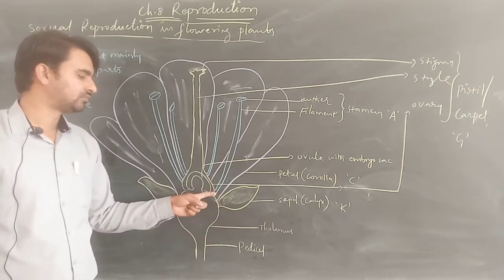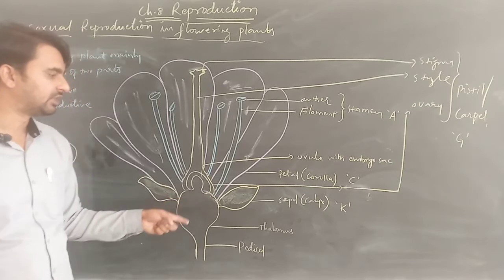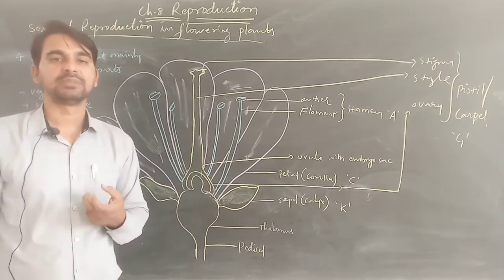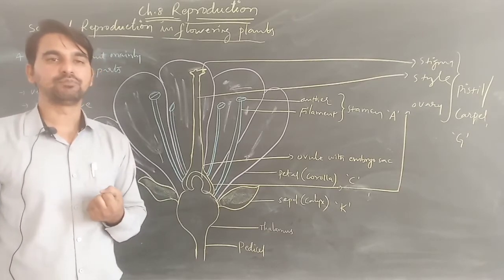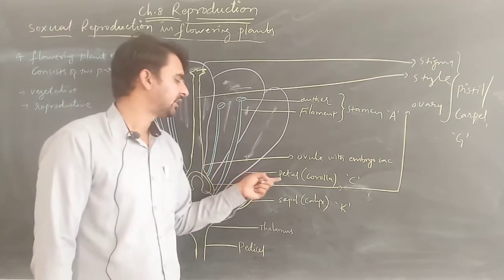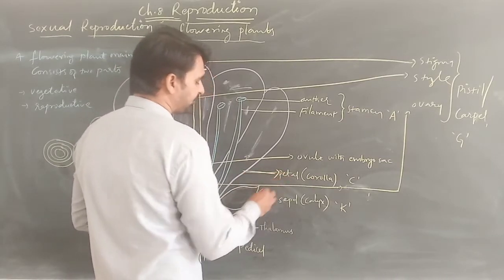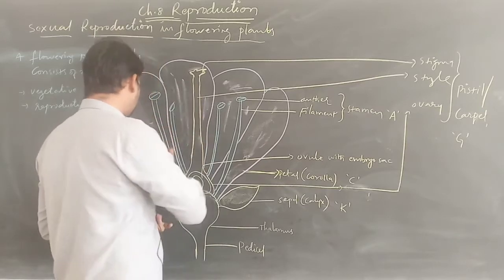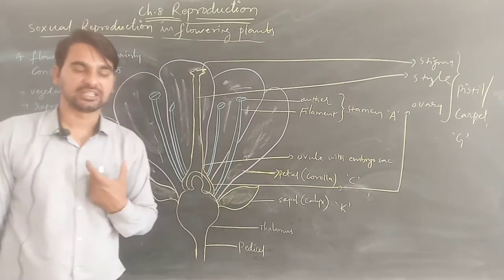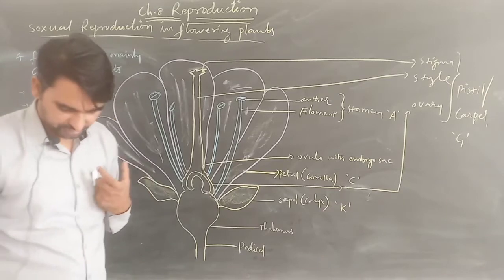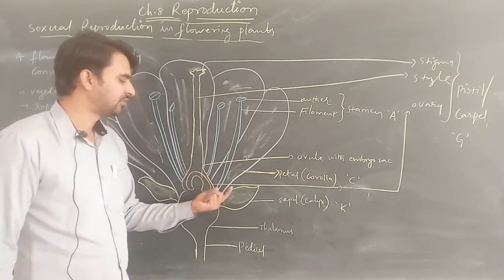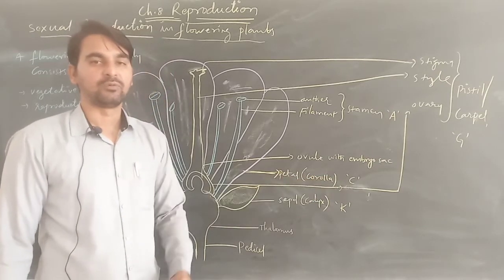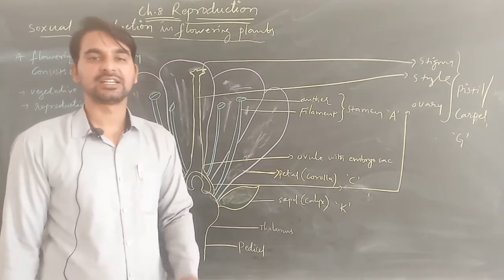The second whorl next to the calyx is our colored, full leaf-like parts, or the multicolored attractive parts of the flower, known as petals. So they are colored, and in some of the plants we can see they are multicolored. So these are known as petals or corolla, denoted by the letter C. Why are they colorful? Why are they multicolored?